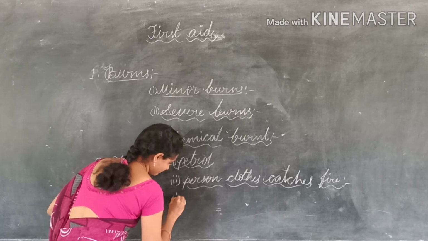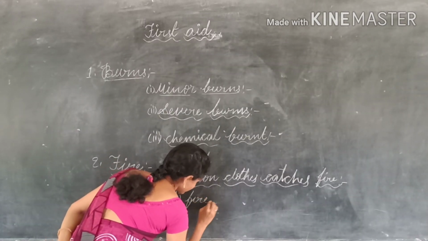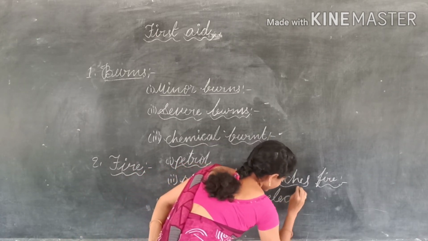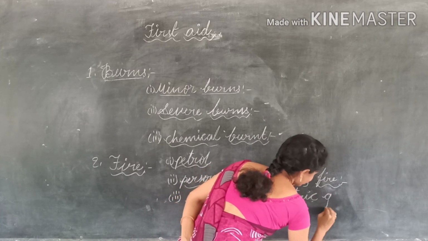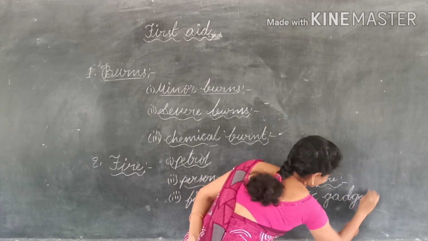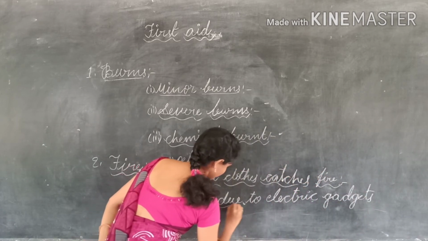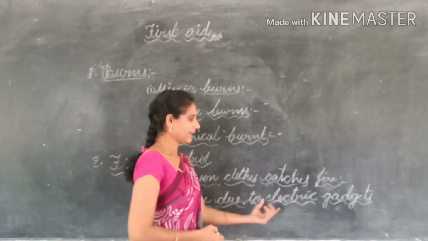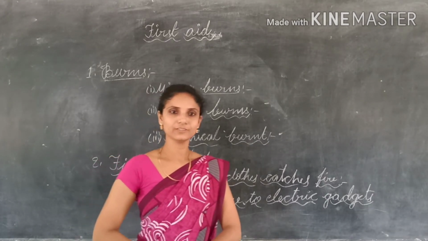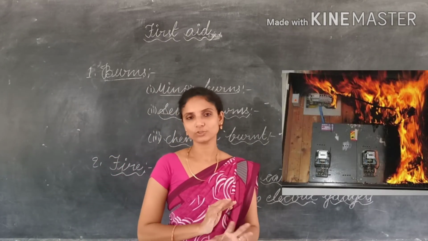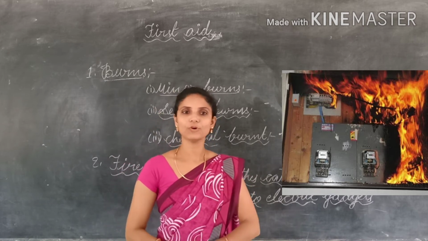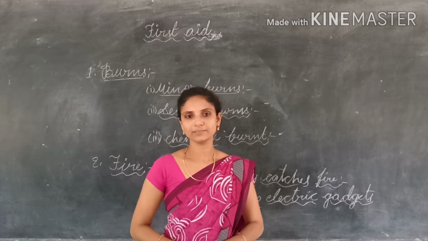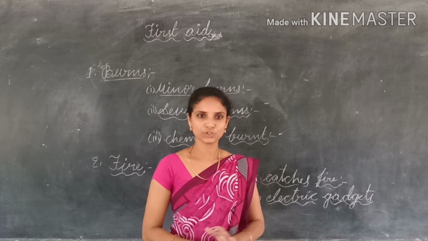And third one is fire due to electric gadgets. If fire is caused due to electric gadgets or defective wiring, what must we do? We should not throw water on it immediately. If we throw water, it causes electrocution. What is electrocution? It gives an electric shock.